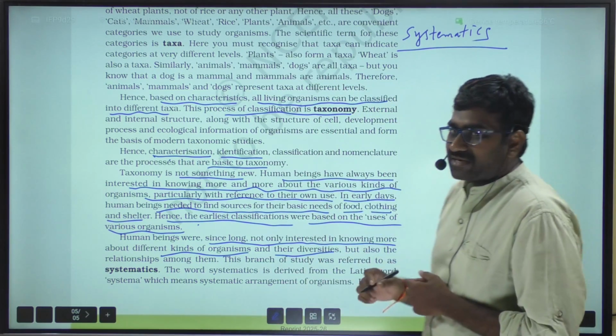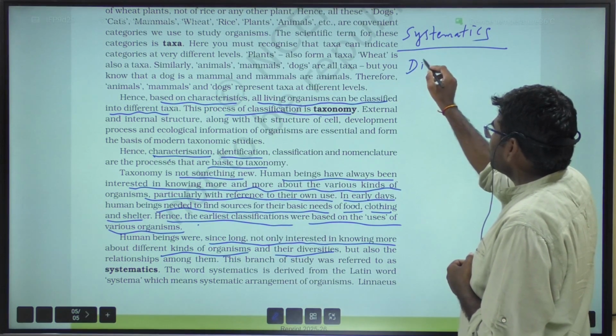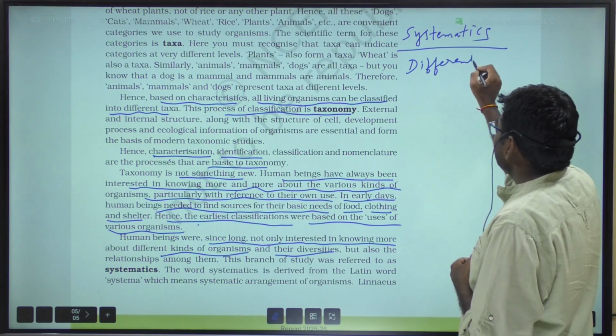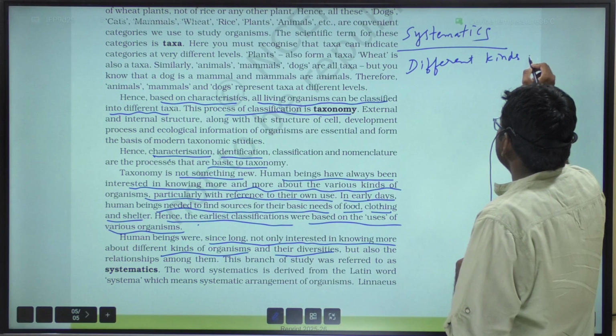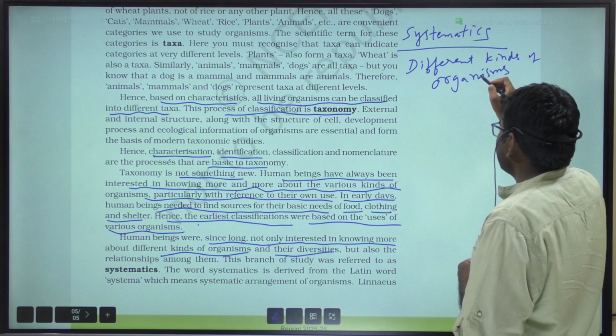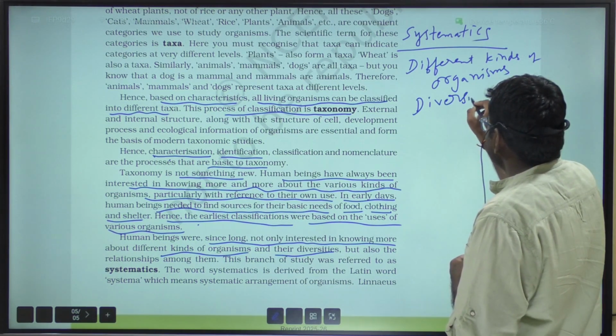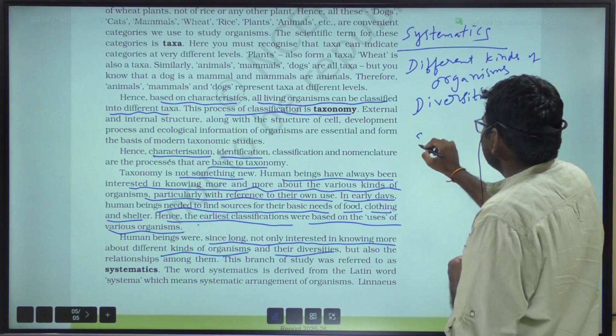The definition of systematics is the study of different kinds of organisms, their diversities,